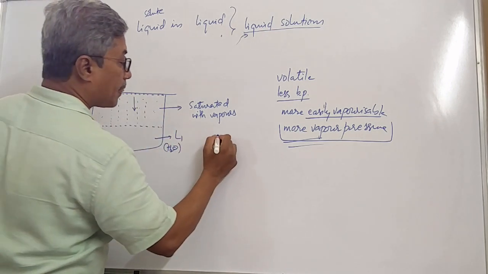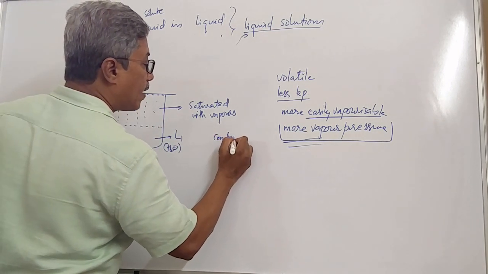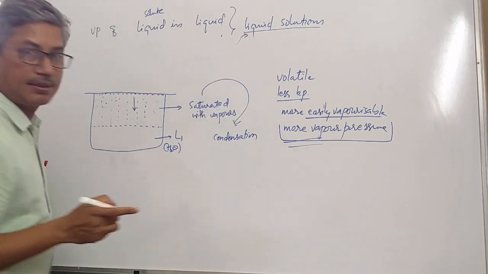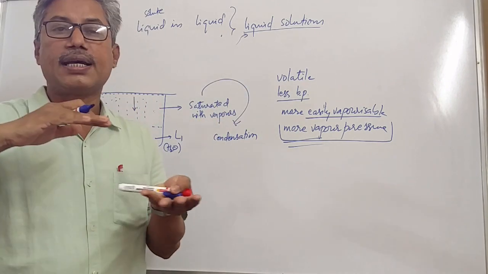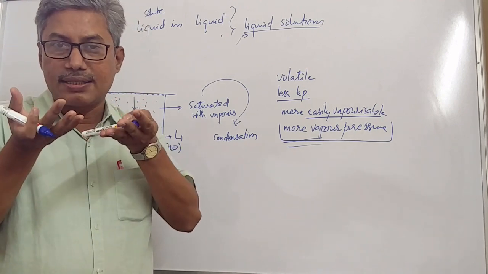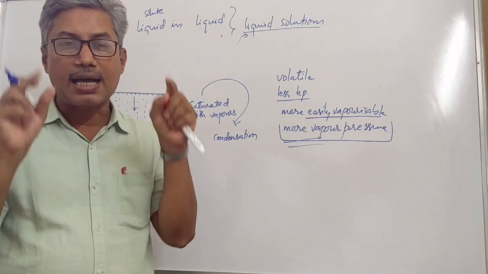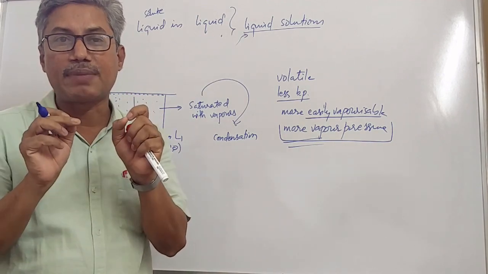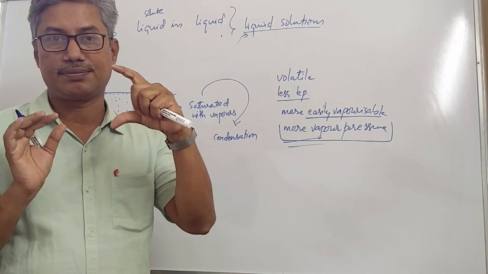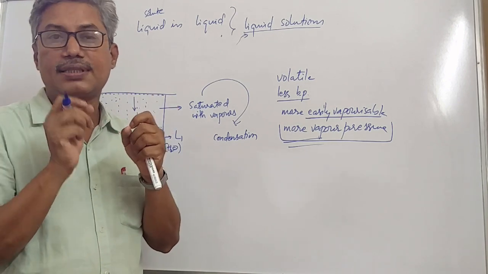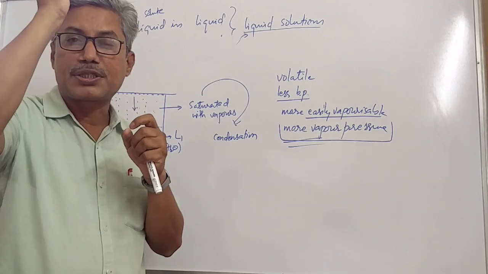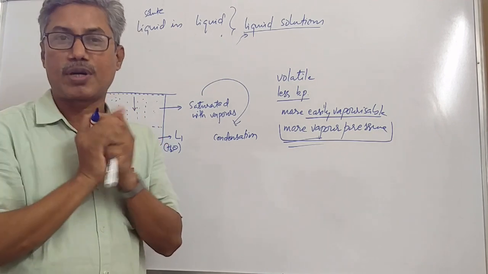See students, when will condensation occur? Upon reaching the saturation stage. So in a container which is half filled, half empty, water starts vaporizing at room temperature itself, and that half area will be fully occupied by vapors. That is called the saturation stage. Then after reaching the saturation stage, condensation of water takes place along with evaporation.